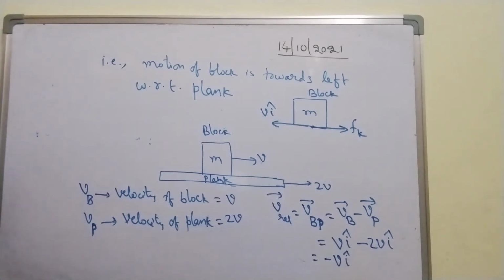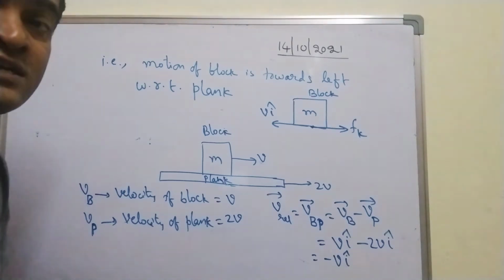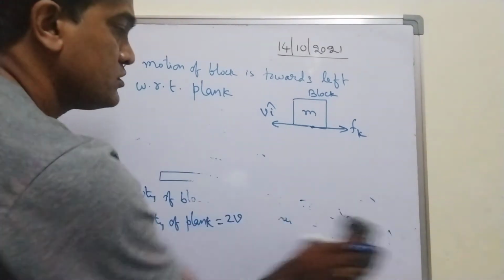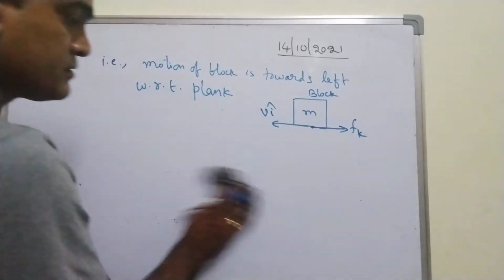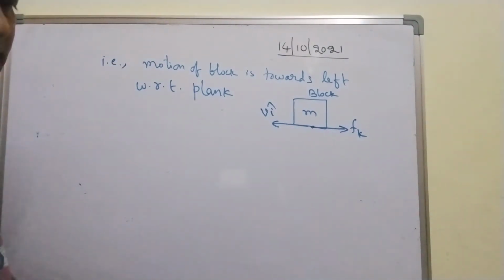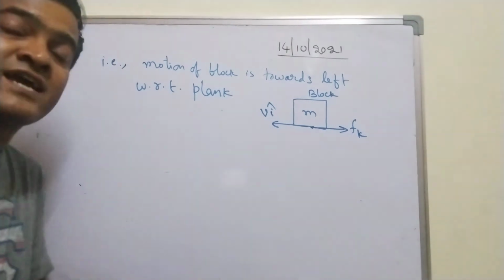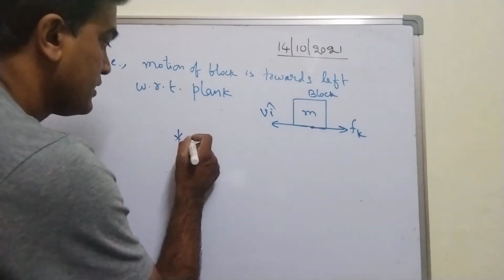Fk, right? Important point. As you know very well, friction is an internal force. Friction is an internal force, right? So how will the friction act on the plank? Friction is an internal force. As friction is an internal force, an action-reaction pair takes place. Important point to be noted.